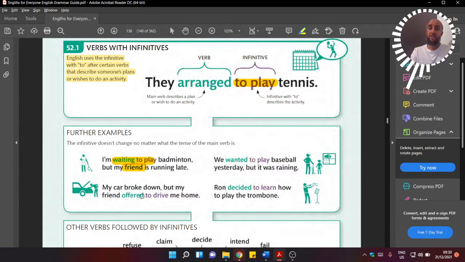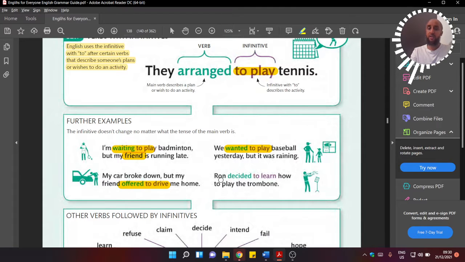So here, we're talking about an activity, a wishful activity that they wanted. But my friend offered to drive me home. So the friend planned to help them anyway, offered to drive. Here we have, we wanted to play. Wanted is like some form of a wish, a wishful idea. We wanted to play baseball. And the last one here is Ron. Ron, or he, decided to learn. So again, a plan. This follows the plan or wish of somebody to do something, right?